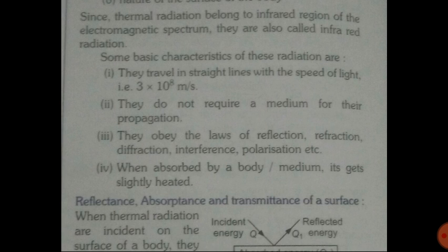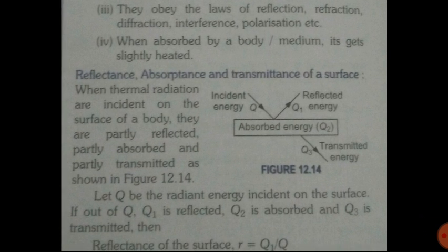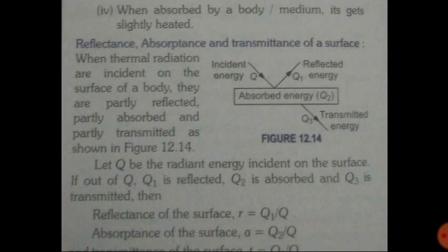Second, they do not require a medium for their propagation. Third, they obey the laws of reflection, refraction, diffraction, interference, polarization, etc. Fourth, when absorbed by a body or medium, it gets slightly heated.